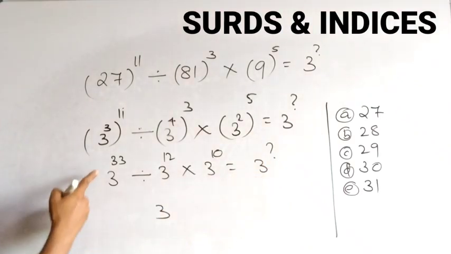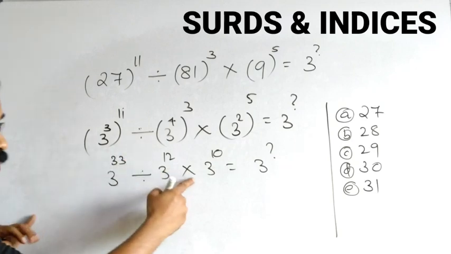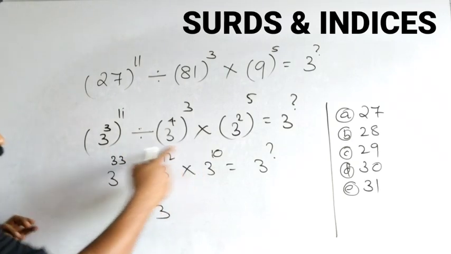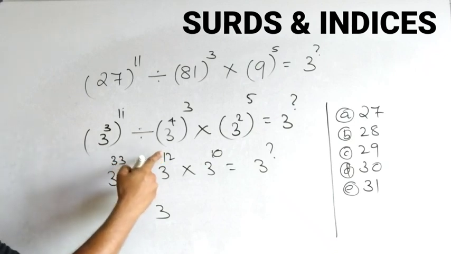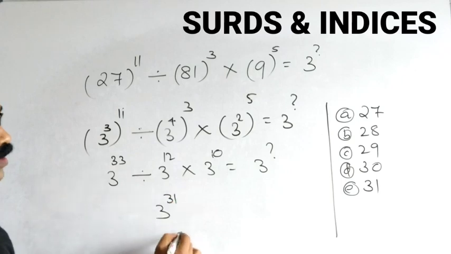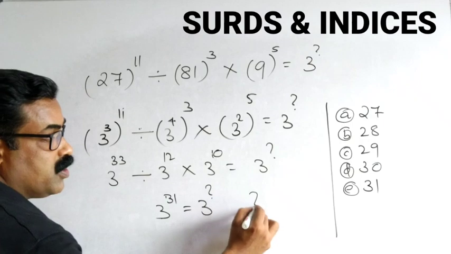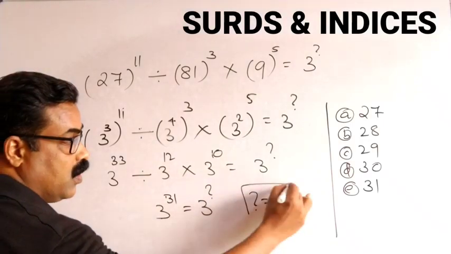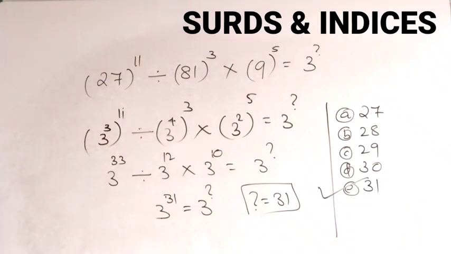3 power 33, division means this will become minus. Multiplication means this will become plus. So 33 minus 12, 21, plus 10 is 31. So 3 power 31 is equal to 3 power question mark. So question mark is equal to 31. From the given options, we can mark 31 as the correct option.